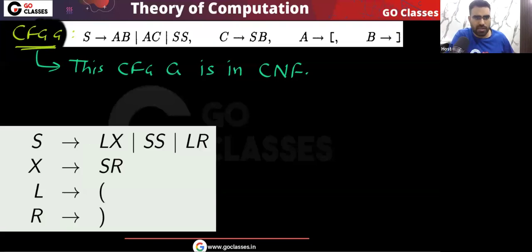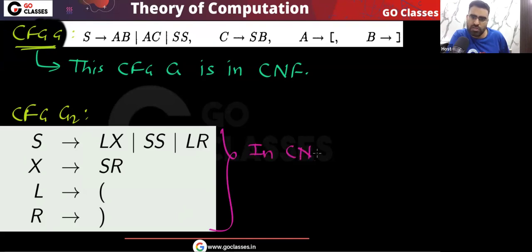Okay, similarly, look at this grammar on your screen. This context-free grammar, let's call it G2. Here also you can easily see that this is also in Chomsky normal form. Okay, yes or no? This is also in Chomsky normal form. Very simple, because variable going to two variables, two variables, two variables, variable going to two variables, variable going to single terminal, variable going to single terminal. So both are in Chomsky normal form.